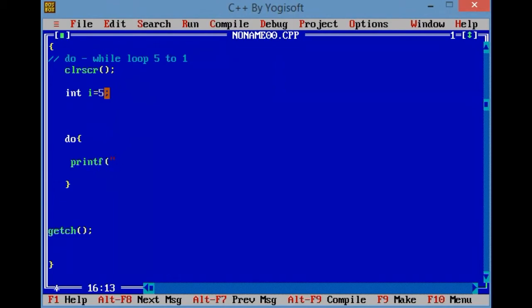Do, first printf, enter, I equals %d, slash I. Nobody should leave this session. If I need some more time, 5 minutes more, you all stay there. Then after that, I minus minus.